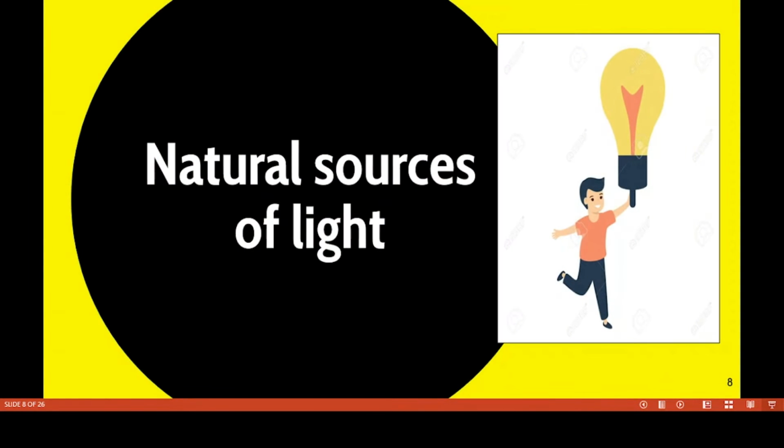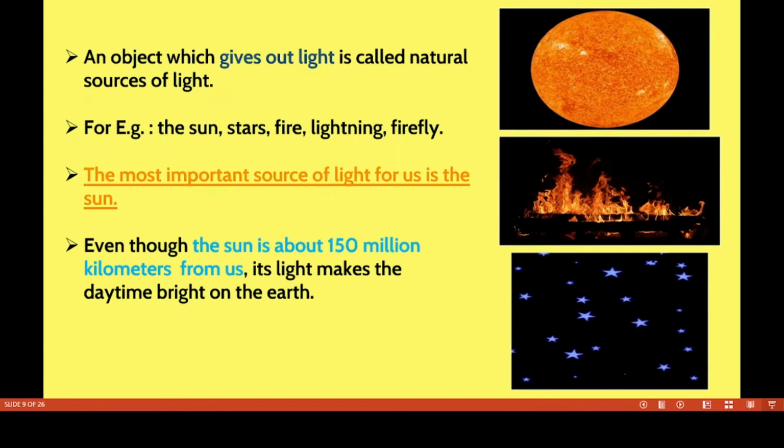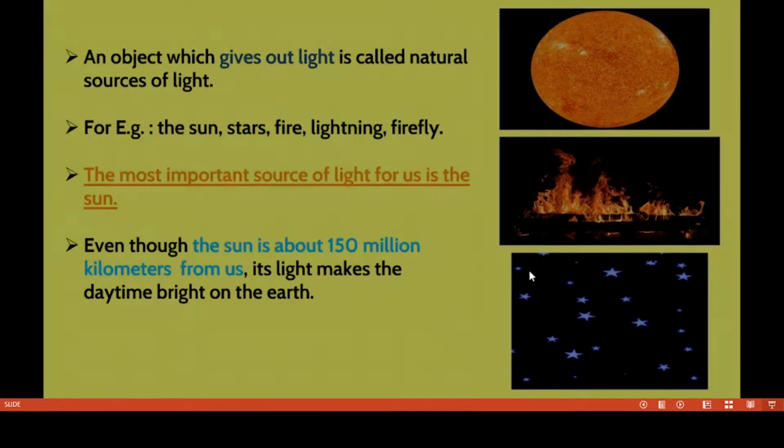Now we have to discuss natural sources of light. An object which gives out light naturally is called a natural source of light. Examples: the sun, stars, fire, lightning and firefly. The most important source of light for us is the sun. Even though the sun is about 150 million kilometers from us, its light makes the daytime bright on the earth.